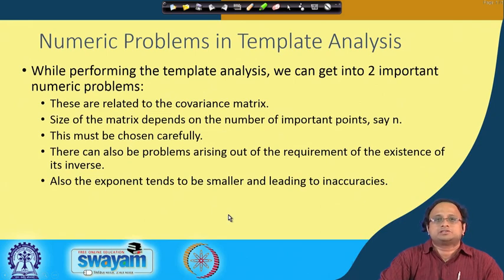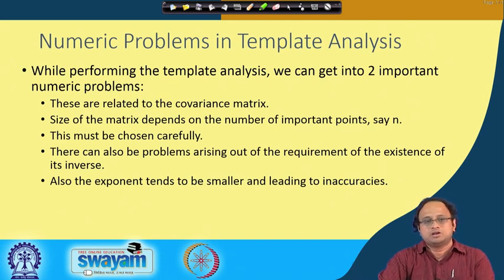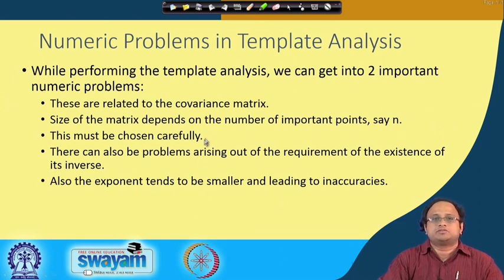Now there can be some numeric problems which arise in template analysis. While performing template analysis, we can get into two important numeric problems. The first problem is related to the covariance matrix. As we know, we have to calculate the covariance matrix, and its dimension will depend on the number of important points, or the window size. So the size of the matrix depends on the number of important points, say n, and this must be chosen carefully. If you make it very small, you may lose information, and if you make it very high, it will be computationally quite complex. There can also be problems arising out of the requirement for the existence of its inverse.